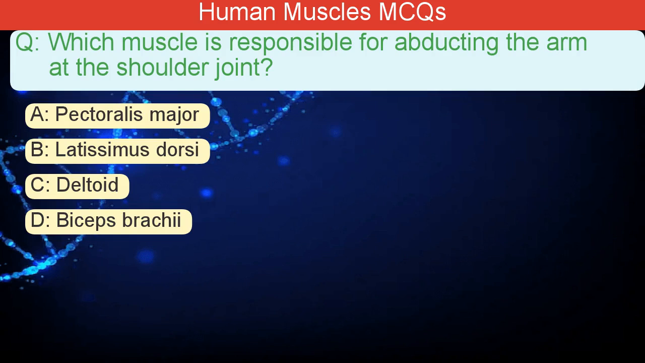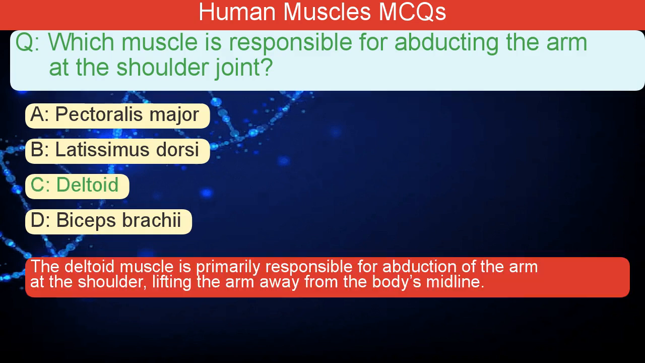Which muscle is responsible for abducting the arm at the shoulder joint? A. Pectoralis major. B. Latissimus dorsi. C. Deltoid. D. Biceps brachii. The correct answer is C. The deltoid muscle is primarily responsible for abduction of the arm at the shoulder, lifting the arm away from the body's midline.